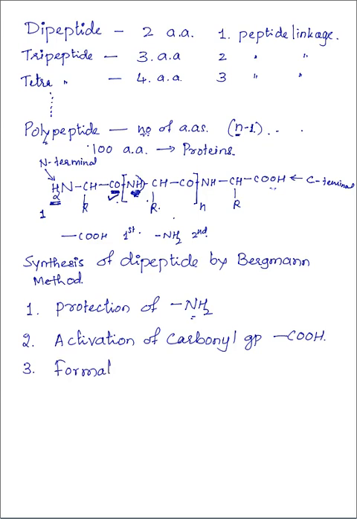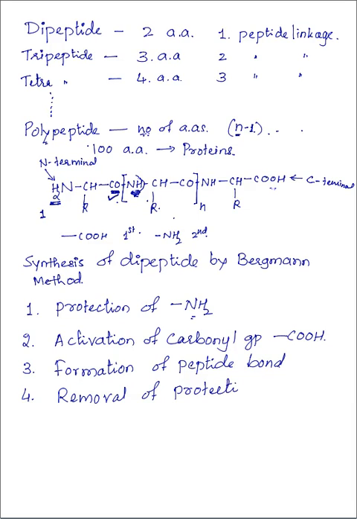Here the second amino acid is added, then formation of the peptide bond takes place. After that, the last point is removal of the protecting group. So these are the steps involved in the Bergman synthesis of a dipeptide. So let us see how this dipeptide is synthesized by this Bergman method.